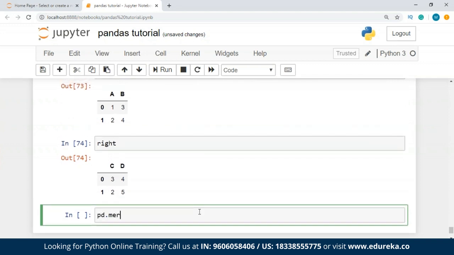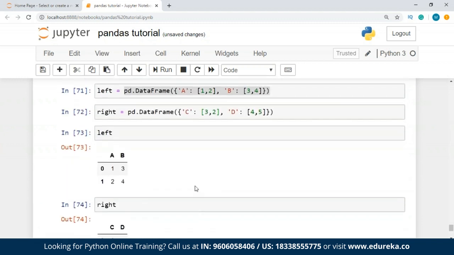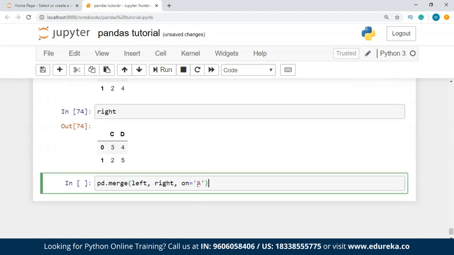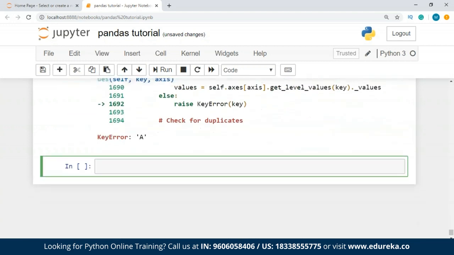So I'm going to join these two using the join function. For that, I'm going to use the merge function, and inside this, let's say left, we have right, and on is equal to, I'm going to join it at, let's say, A. Let's see how it works. Okay, it doesn't.